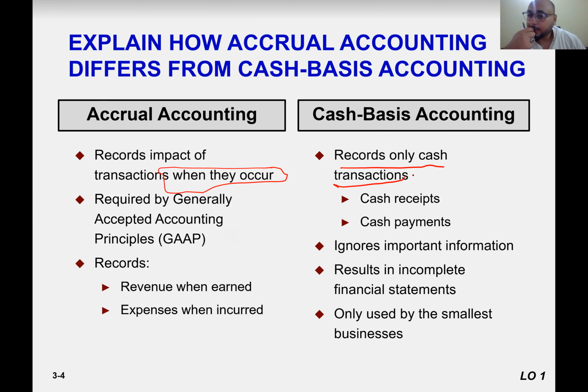If the customer says, I need this many units, and you say, send cash whenever you want, and I'm going to give you the goods, then when they send cash, the sale happens, because only cash sales are available. There is no accrual accounting there, and no credit is going to be given.